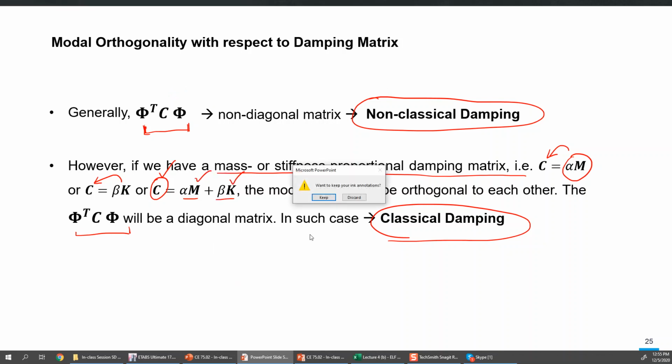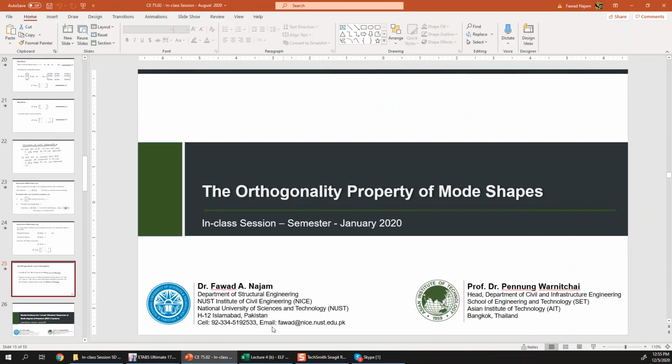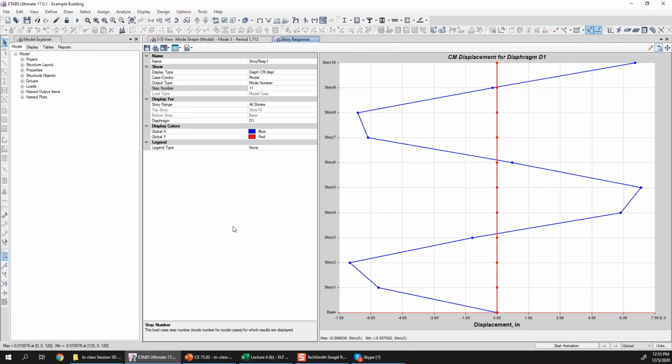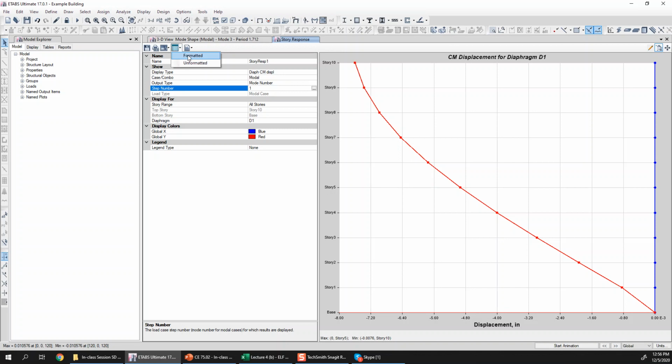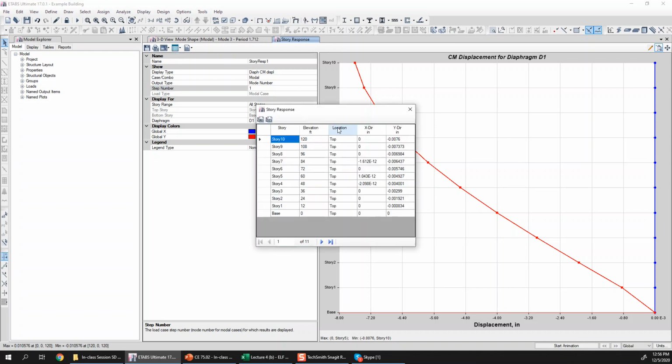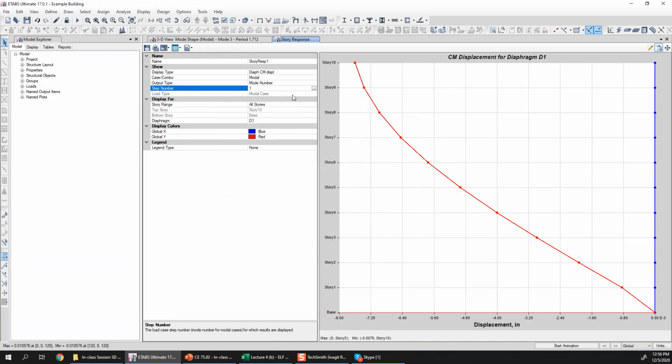So now I go back to the same example structure in ETABS, and here what I can do is extract the mode shapes, maybe the first 4 modes. So I can go for the first mode here, mode number 1, and enter. I can extract all of these values from this table. It is the y direction mode. So let's extract the first 4 modes in x direction, and let's check whether they are orthogonal to each other or not. So I go to mode number 2, and then I extract these values.